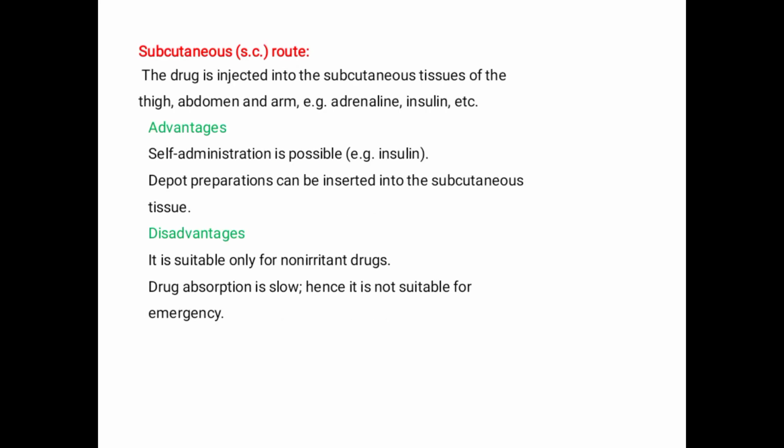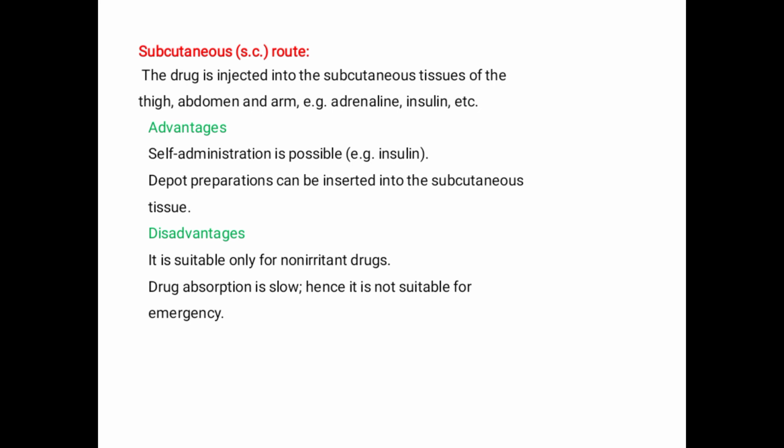Number three, the subcutaneous route or SC route. This means the drug is injected into the subcutaneous tissue of the thigh, abdomen, and arm. Examples are adrenaline, insulin, etc. Advantage: self administration is possible. For example, diabetic patients inject insulin. The depot preparations can be inserted into the subcutaneous tissue. And disadvantage, it is suitable only for non-irritant drugs. The drug absorption is slow, hence it is not suitable for emergency.